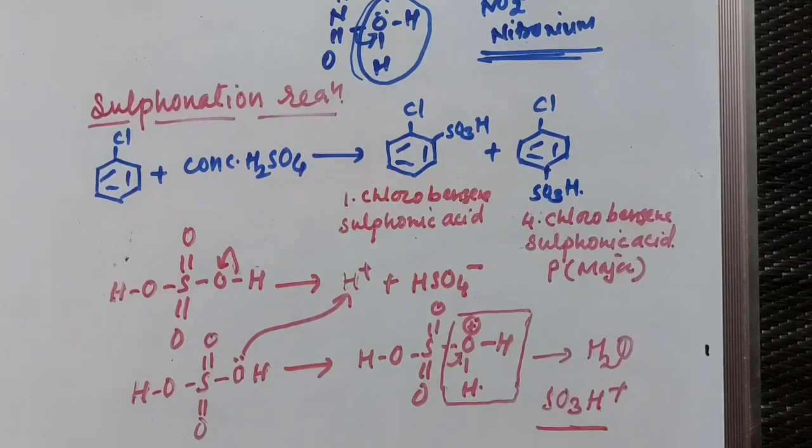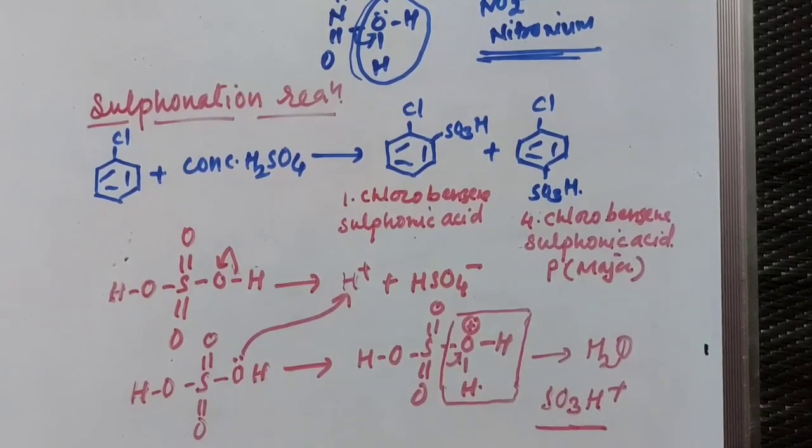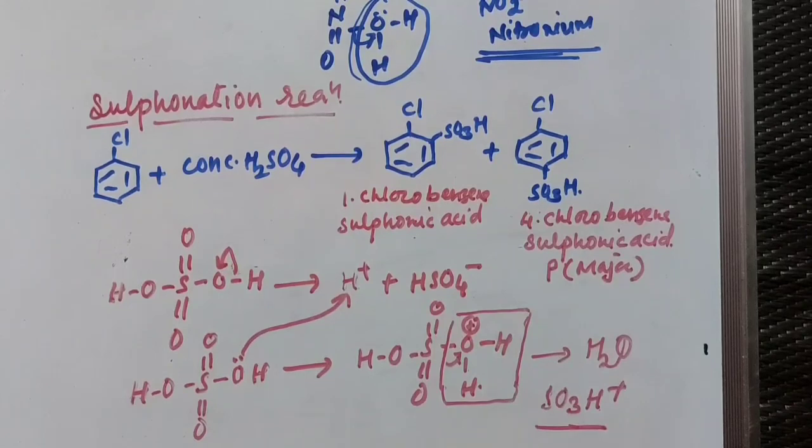Then in case of nitration carried out with concentrated nitric acid in presence of concentrated sulfuric acid, which helps for the formation of nitronium ion, here also there is a formation of two products. First one is ortho and another one is a para product. Out of that, para is your major product.